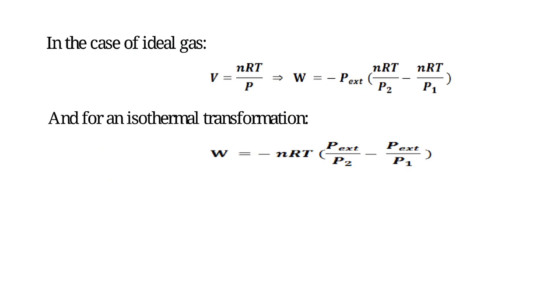In the case of an ideal gas, V = nRT/P, so W = −Pext (nRT/P2 − nRT/P1). And for an isothermal transformation, Pext = P2, W = −nRT (1 − P2/P1).